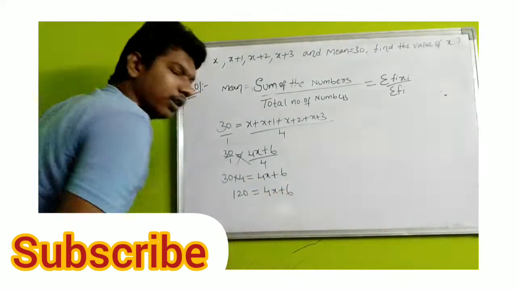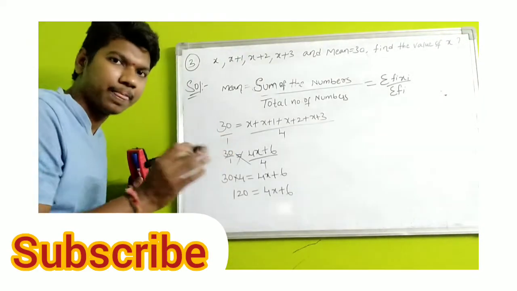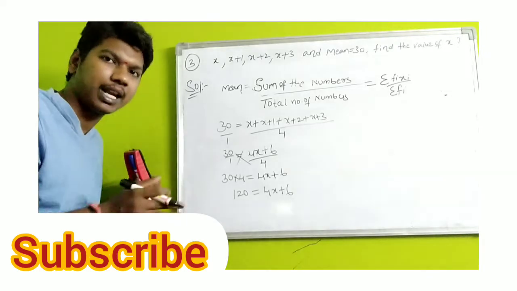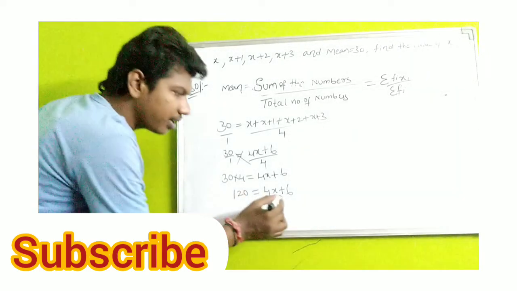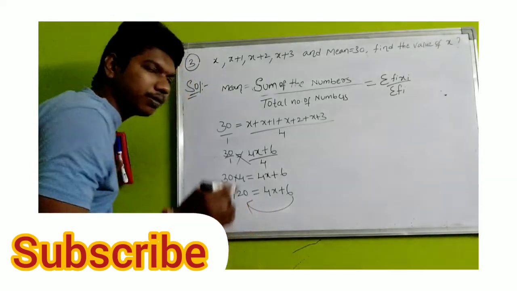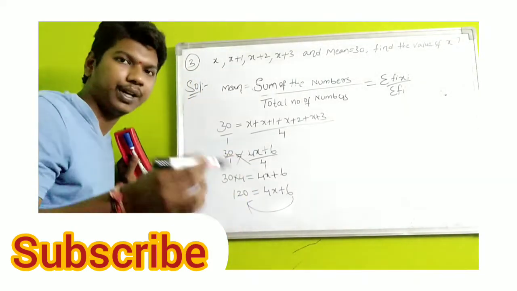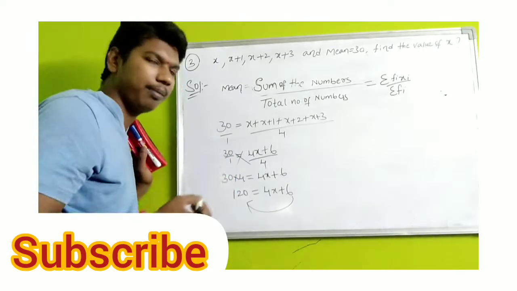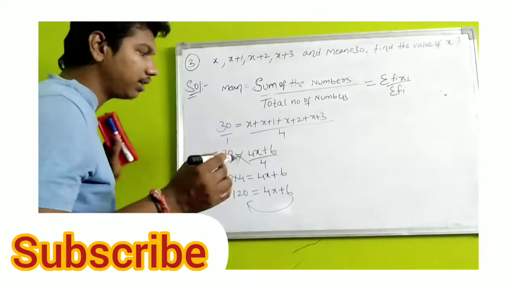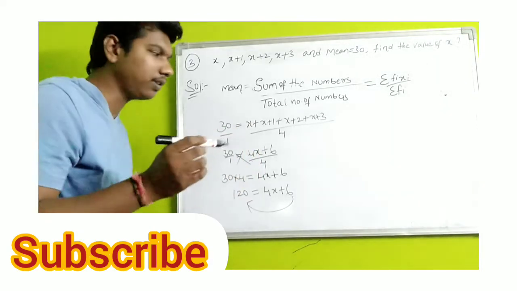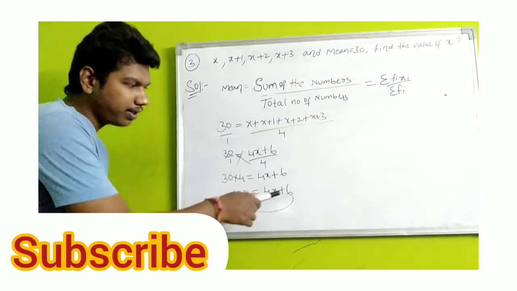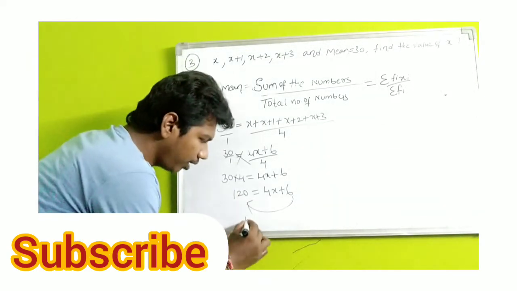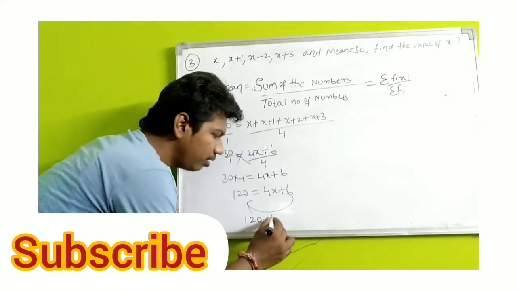Here I want the x value. The x value is on the right side. I want to isolate the x value, so simply transfer the remaining numbers to the LHS. Plus opposite is minus, minus opposite is plus, and multiplication opposite is division, division opposite is multiplication. Remember these are basic things, the basic symbols for transposing to RHS and LHS. If you transfer plus 6 to the LHS, plus changes to minus. Now 120 minus 6 is equal to 4x.